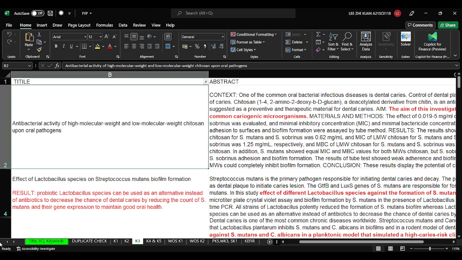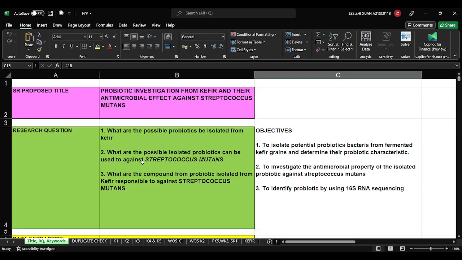If you see this slide, this is the example that I already made. Normally you already have your title. This is the title that you choose. If you see my example, the title given is probiotic investigation from curfew and their antimicrobial effect against Streptococcus mutans. So what are the keywords? You can see that one of the keywords is probiotic. Probiotic is our main keyword.